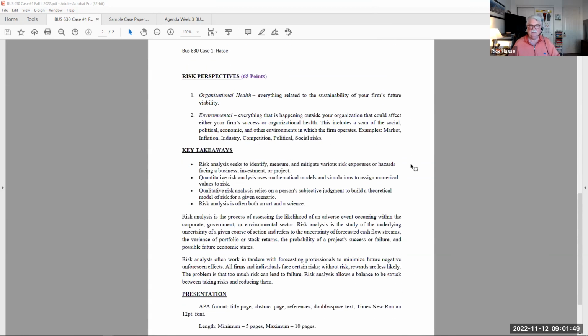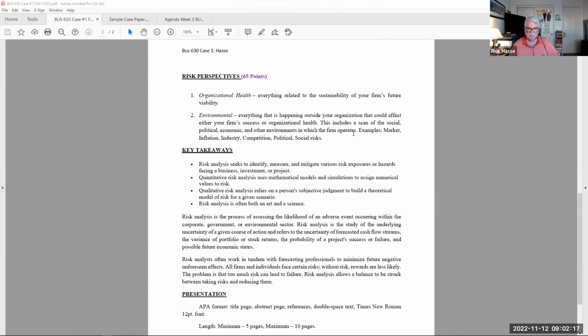Then once those calculations are over, now we do a risk assessment of the company: organizational risk, environmental risk. What risk outside of the business does this company have? Quantitative versus qualitative risk. And write a few pages on how you interpret the risk in the market, the risk this company has, and your perspective on it.